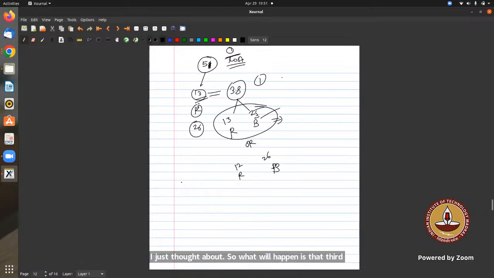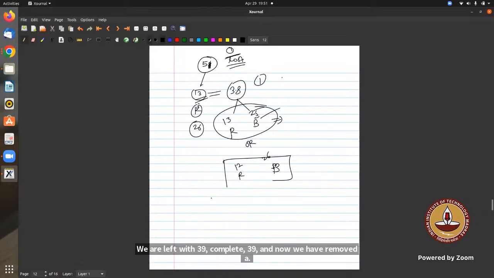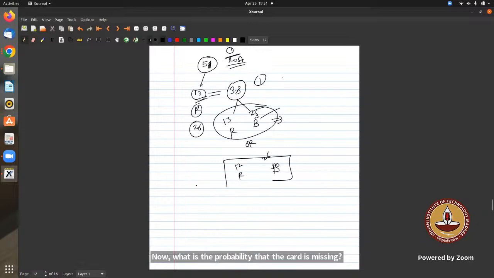So suppose we have 52 cards and 13 are red. So we remove them, we have 39 cards. We are assuming all the cards. Now when we have removed 13 red cards, we are left with 39. Now what is the probability that the missing card is black? So we have 26 out of 39 as black cards. So 26C1 upon 39C1, that is 26 upon 39, should be the probability of a black card missing when 13 are red. That is what came to my mind.